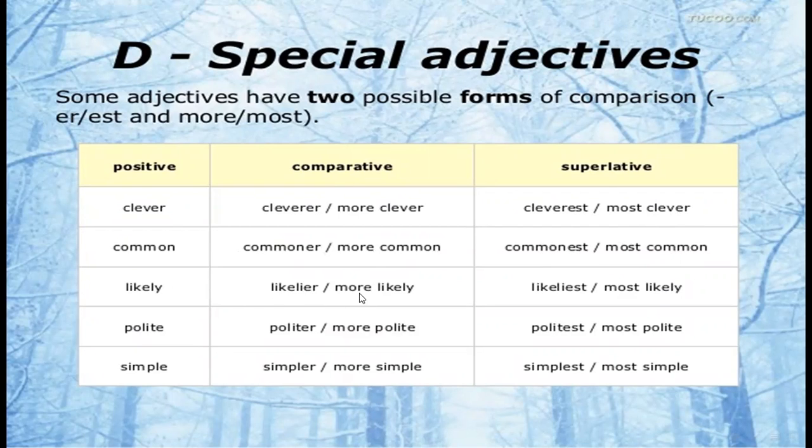Likely, likelier, more likely. Likeliest, most likely. Polite, politer, more polite. Politest, most polite. Simple, simpler, more simple. Simplest, most simple. So this type of adjective is called special adjectives.